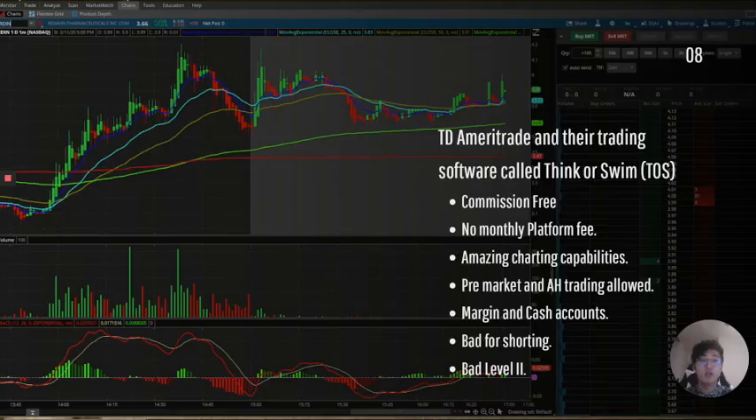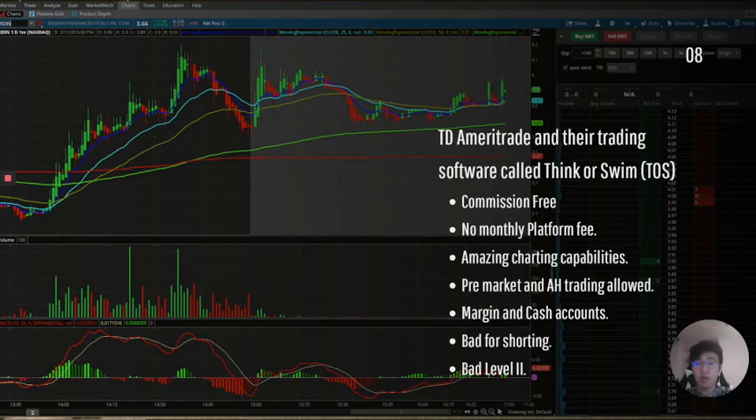Now, TD Ameritrade and their trading software called Thinkorswim. Here we go. So that's the platform that you guys need to use when you're opening through TD Ameritrade. The good thing about Thinkorswim is that first things first, again, it's commission free. There are no monthly platform fees, which is a bonus plus, right? And then there are amazing charting capabilities, right? It has a lot of complex features that most brokers don't offer. And pre-market and after-hours trading is also allowed, which is a plus. And obviously, you have the option to choose margin or cash account.